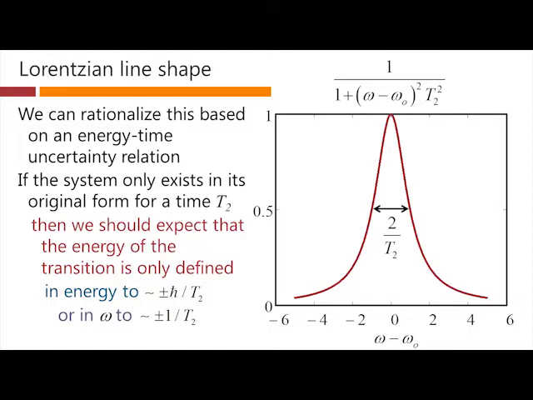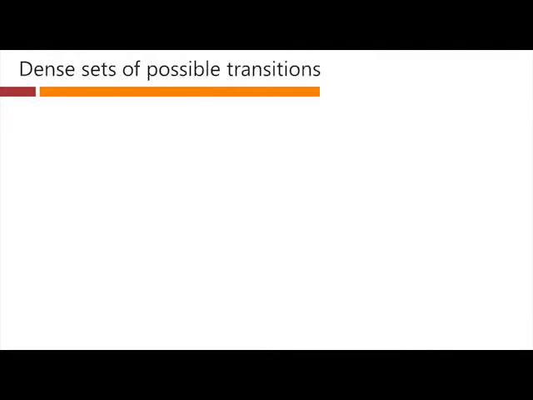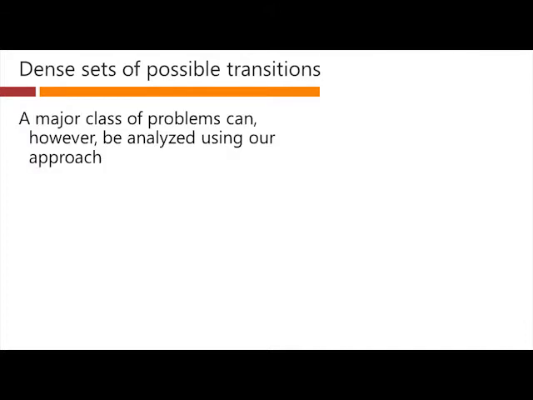And if it has some lifetime kind of effect associated with it, that simply physically won't happen. Anyway, as I said, we're not going to do this Lorentzian analysis at the moment, but there is still something useful we can do even with the analysis we have. The analysis we have so far does turn out to work quite well if we're thinking about dense sets of possible transitions. So, a major class of problems then can be analysed using our approach.